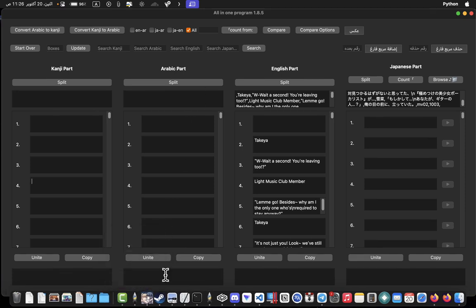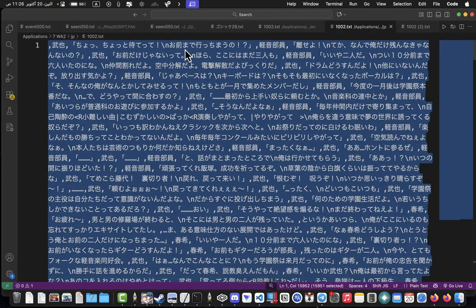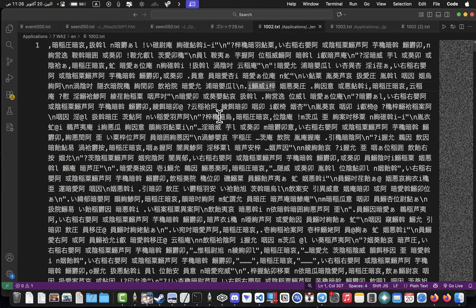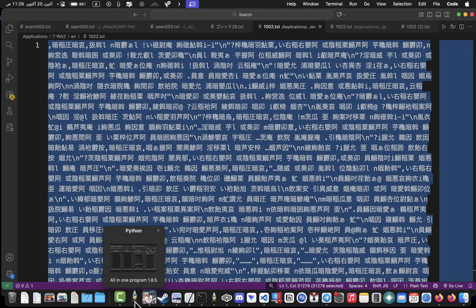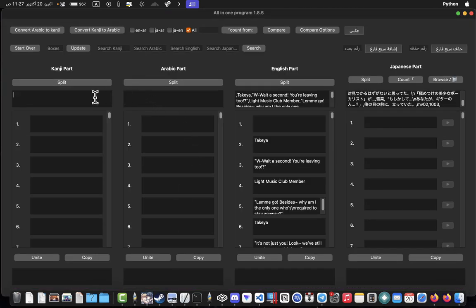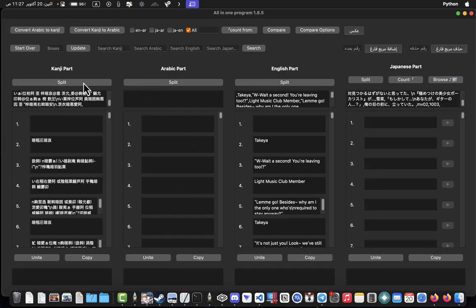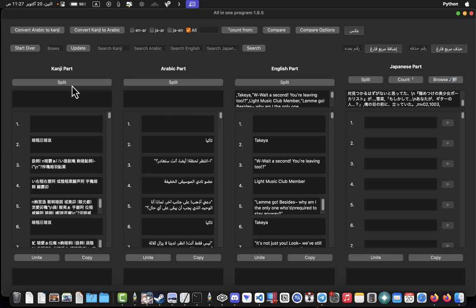Anyway, here you can see it's kanji. This version doesn't have right to left support yet. That will make the explanation easier for you, because adding right to left support will make this text look messy. So anyway, kanji to Arabic. Now we can see we have the text in Arabic.